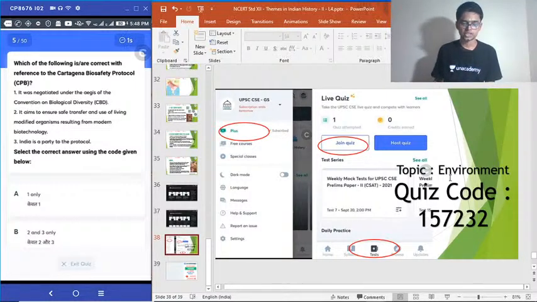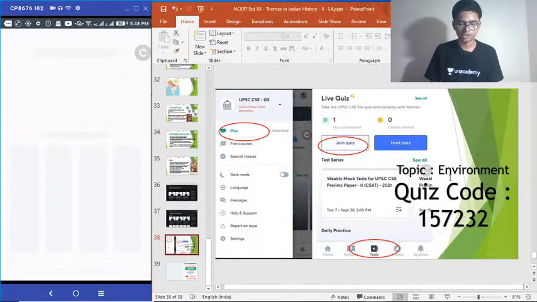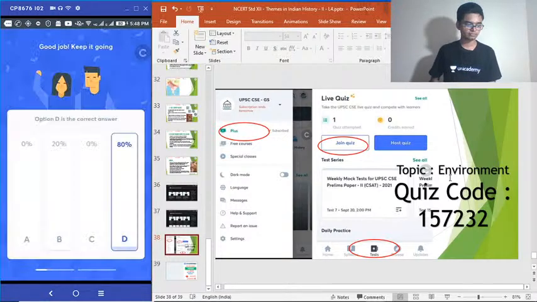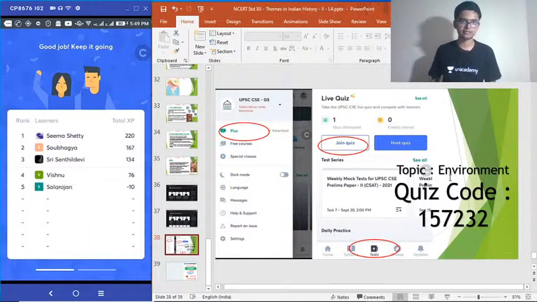Okay, fifth question, going on. There are 45 questions more to go. Correct answer, 80% getting it. Very good. Sola Rajan has also joined. Thank you, Sola.